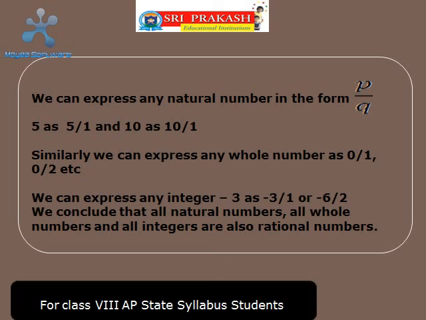So, we conclude that all natural numbers, all whole numbers, and all integers are also rational numbers.